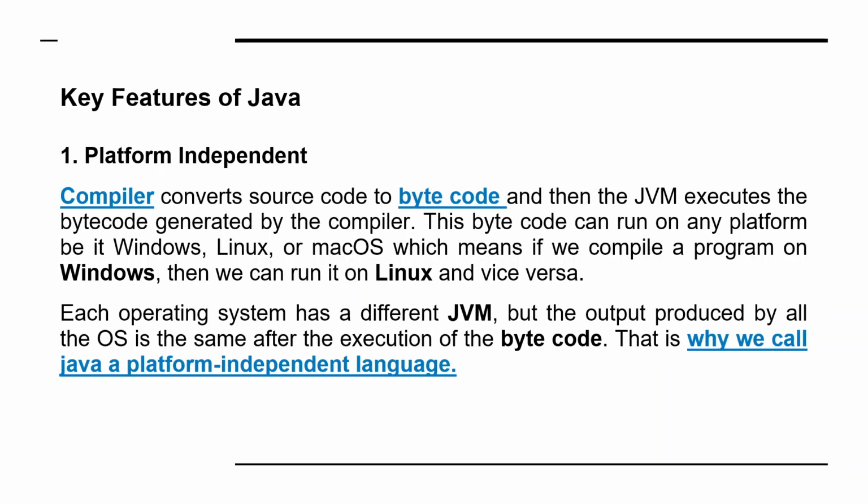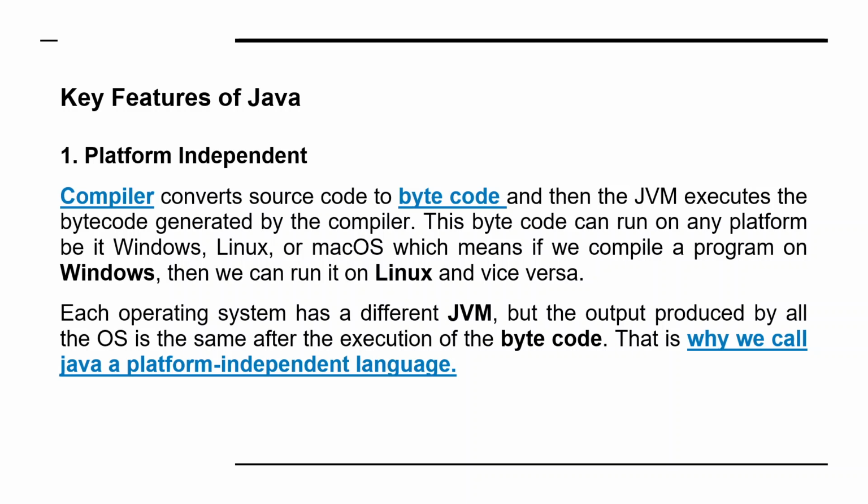Now coming to the key features of Java. Java is platform independent. The meaning of platform independent is that once the Java program is compiled, it converts the source code to bytecode, and the Java virtual machine executes this bytecode and runs the program. This bytecode can run on any platform, be it Windows, Linux, or Mac operating system, which means that if we compile a program on Windows, we can run it on Linux or vice versa.